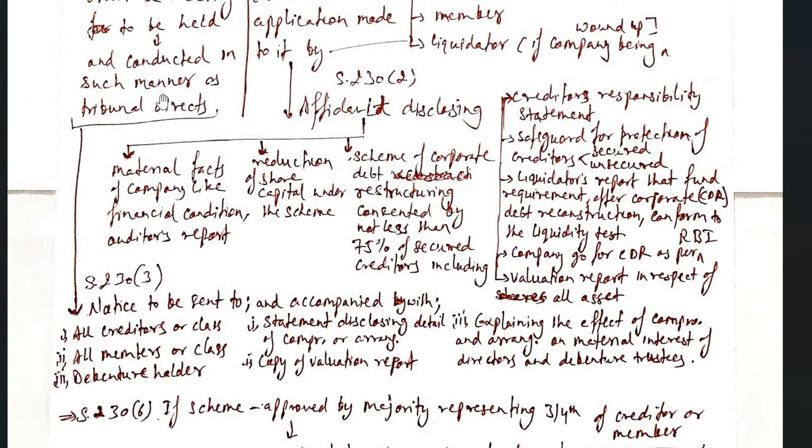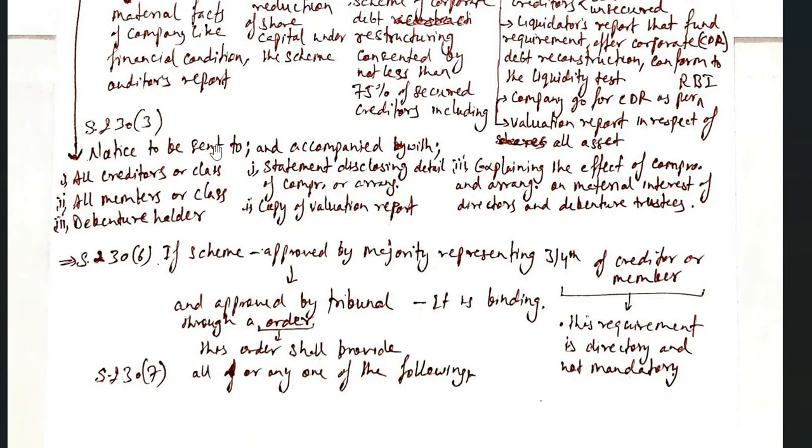Now, about this meeting, that is by the order of the tribunal, clause 3 says notice to be sent to all creditors or class, all members, and all debenture holders.